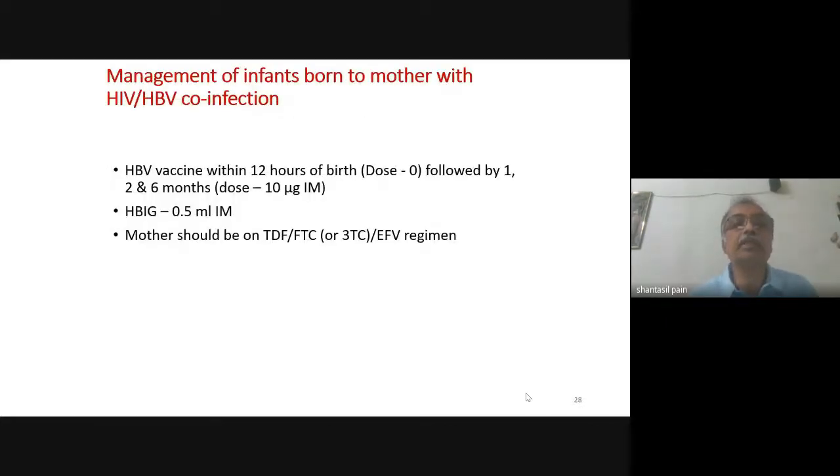Now this is important: the prevention of hepatitis B infection in a newborn when the mother is HBsAg positive. In the newborn, the hepatitis B vaccine should be given within 12 hours of birth, as soon as possible. This is dose 0, followed by the standard hepatitis B vaccine schedule. Hepatitis B immunoglobulin 0.5 ml IM should be given immediately at birth. And the mother, of course, should be on a tenofovir lamivudine based regimen during the pregnancy.